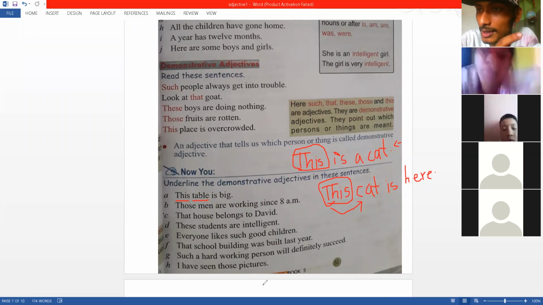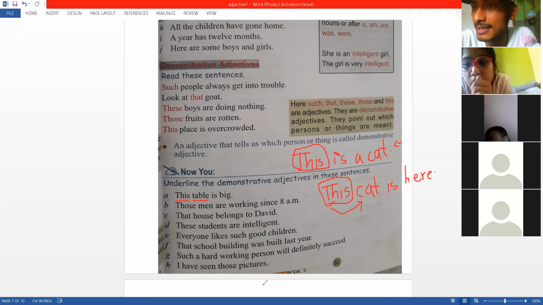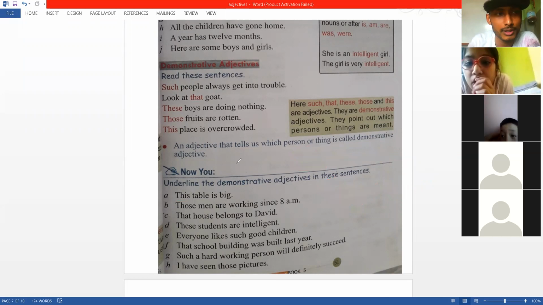Something does work, it is a thing that does a work, so it's a noun or pronoun. But if it is talking about a noun, like this cat, that table, then it's an adjective, and then it's a demonstrative adjective. So just don't get confused. It's not always an adjective. It's only an adjective when it talks about a noun. All right. Having said that, we'll move on with the correction.